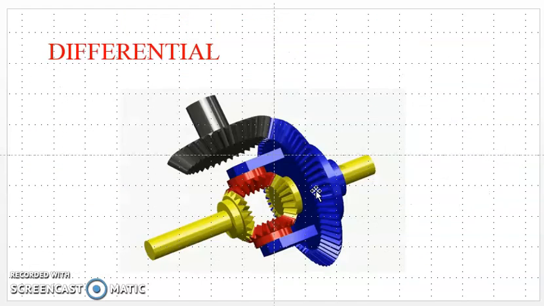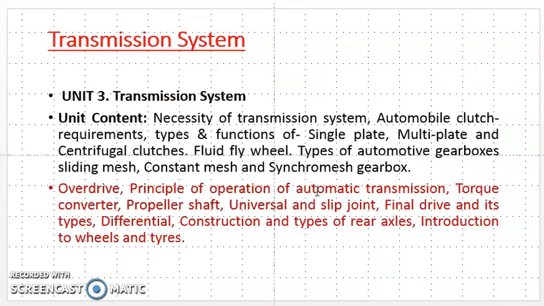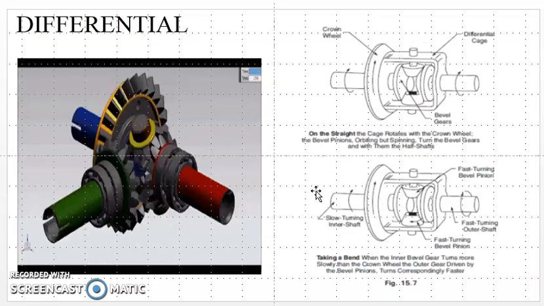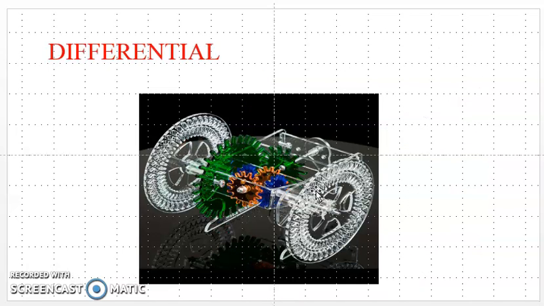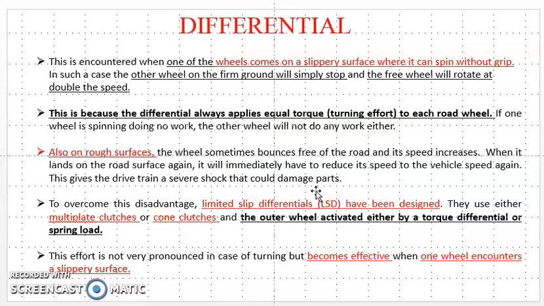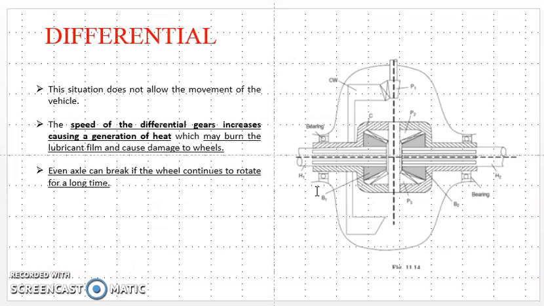First, we have seen what a differential is, then how it works, and after that we have seen some animations of the differential, and what the disadvantages of the differential are, and if the disadvantage continues, what happens to the differential and axle.